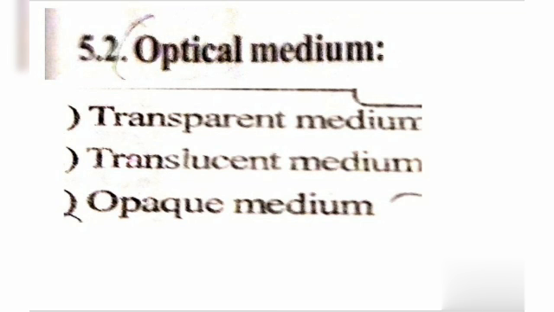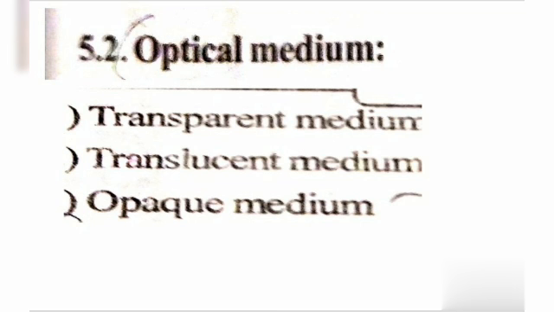Depending on the passing of light through the substances, all substances can be classified into 3 groups. They are transparent medium, translucent medium, and opaque medium.